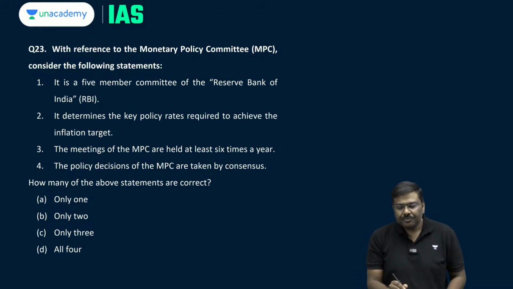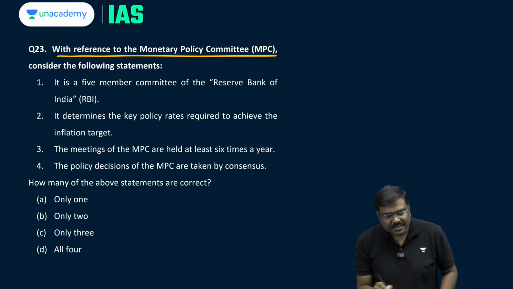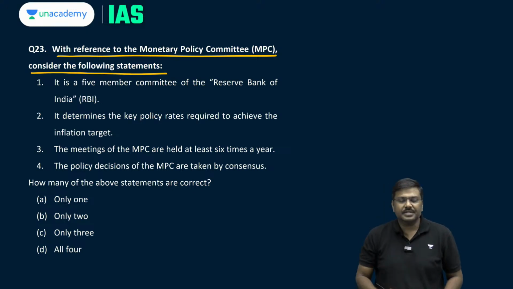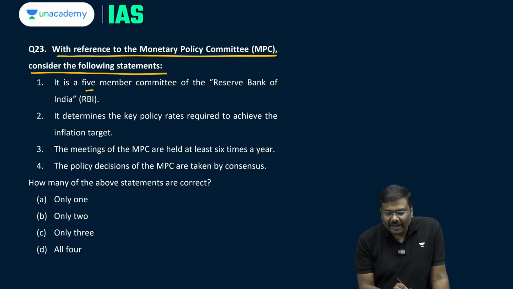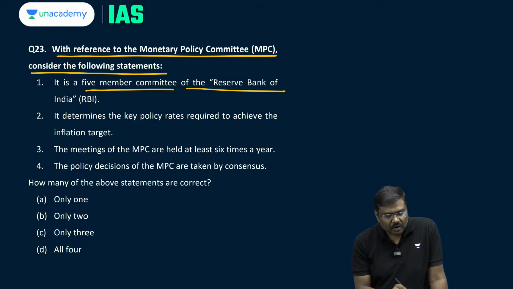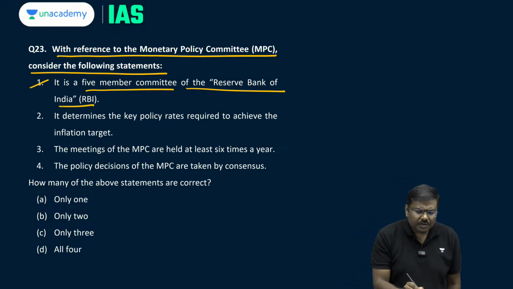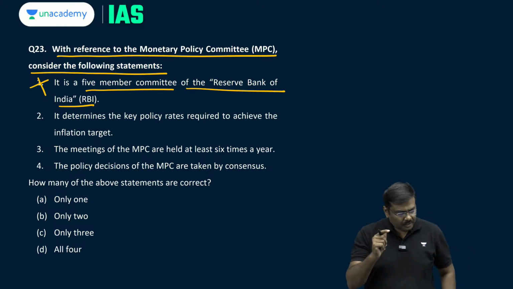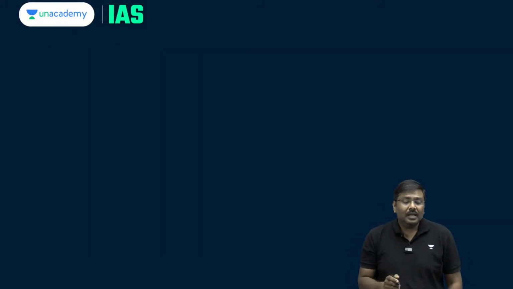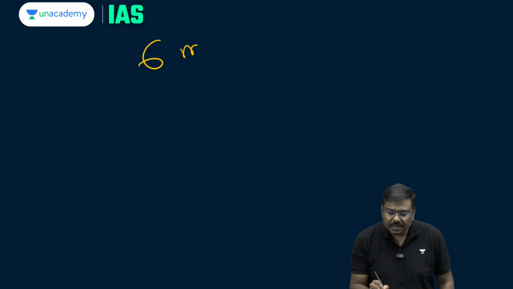Question number 23, with reference to Monetary Policy Committee, consider the following statements. It is a 5-member committee of the Reserve Bank of India. No, this is wrong. Why? The Monetary Policy Committee has 6 members.